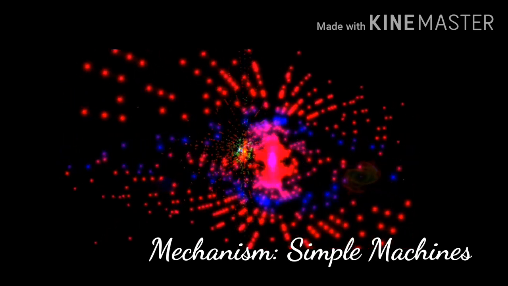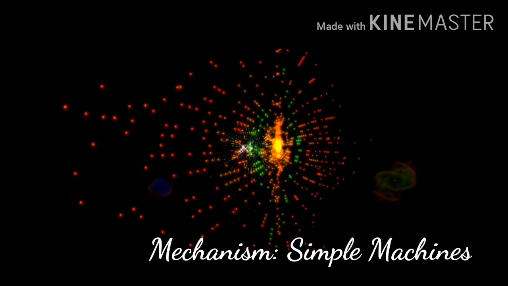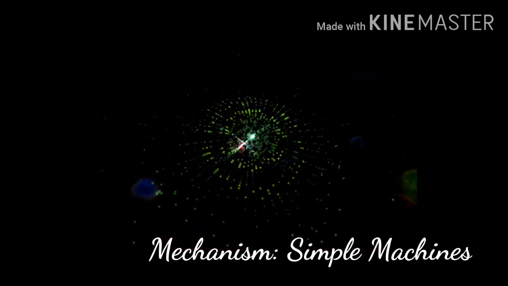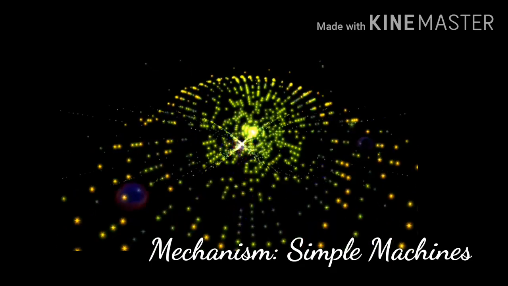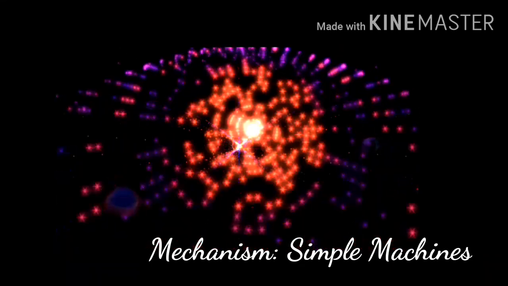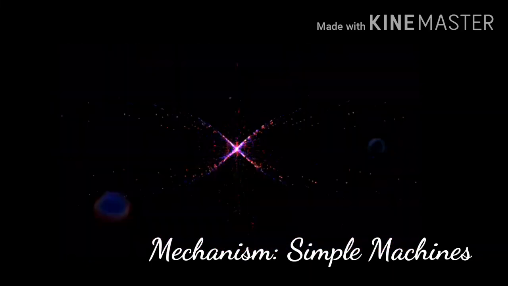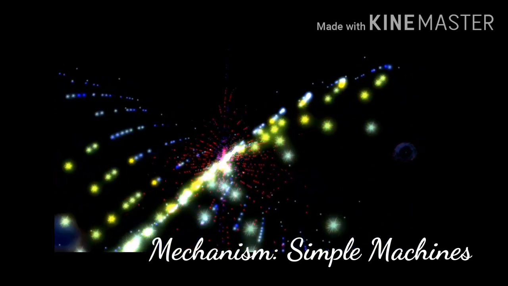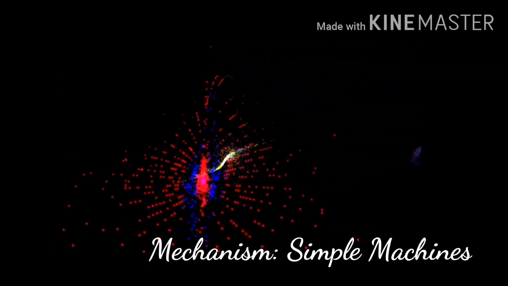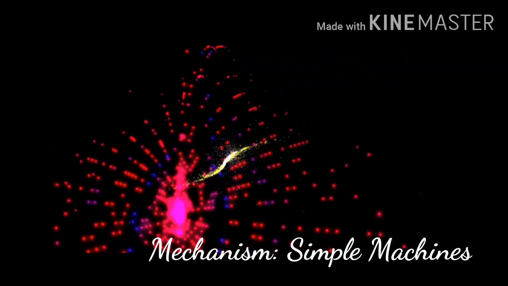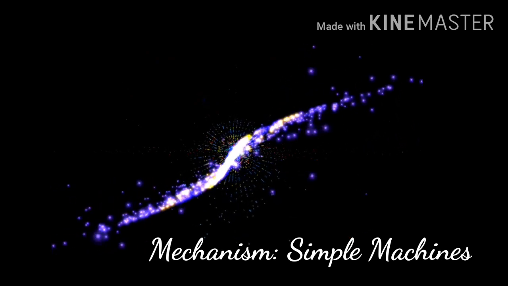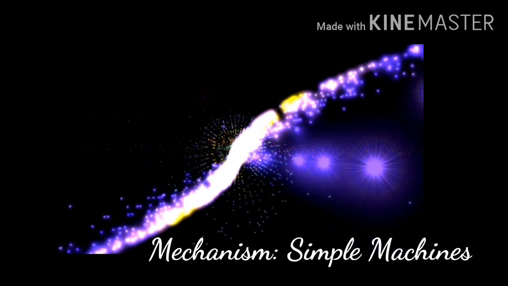And what is machine? If there are two or more than two mechanisms combined together for a particular operation, we can call it a machine. In simple words, any object which makes our work easy, that is called a machine. So what is mechanism? A simple machine is a mechanism, and there can be a machine of two or more than two mechanisms. So that is the difference between both of them.